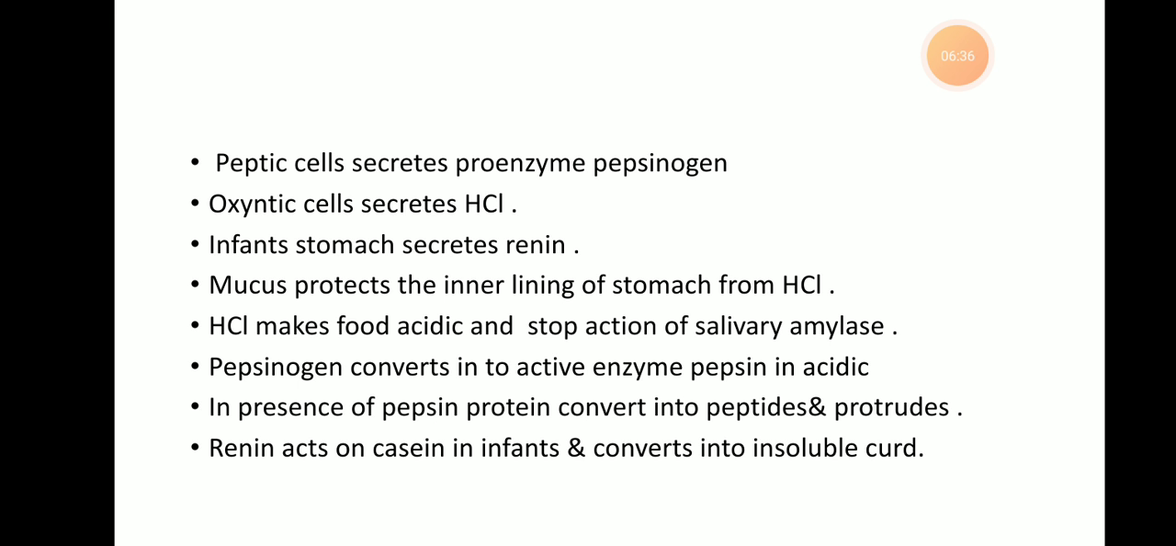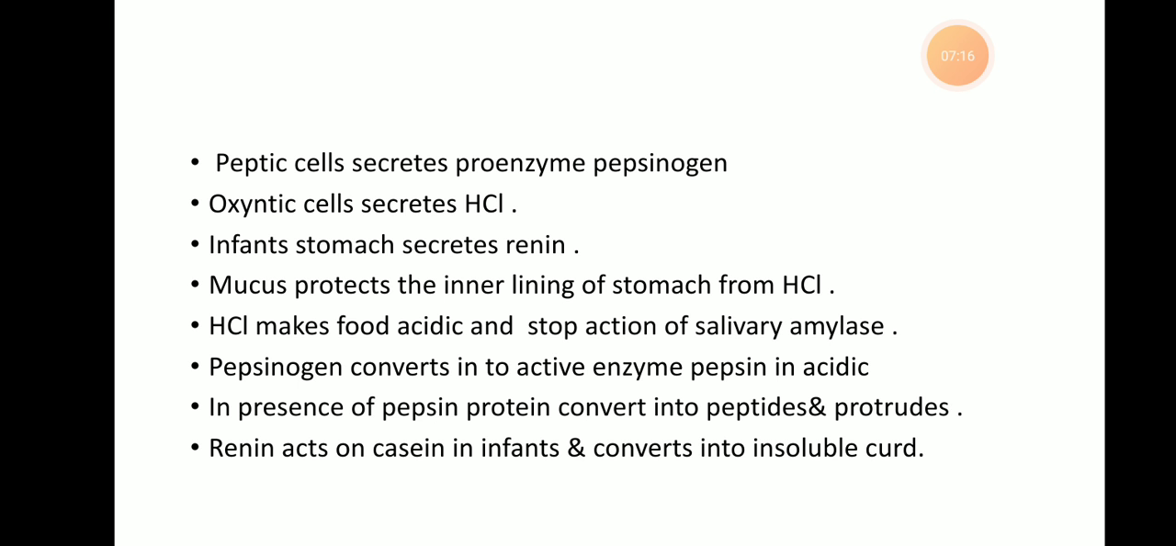Then the pepsinogen gets converted into the active enzyme pepsin in the acidic medium provided by the HCl. In the presence of pepsin, the proteins that we eat along with the food are converted into simpler forms like peptones and proteases. So the protein is converted with the help of pepsin into peptone and proteases.